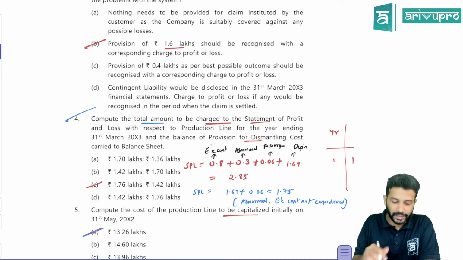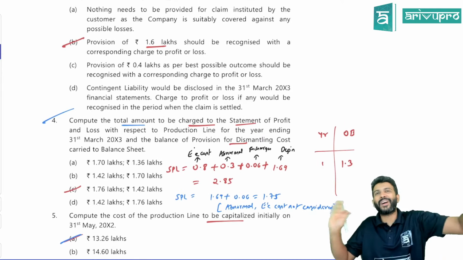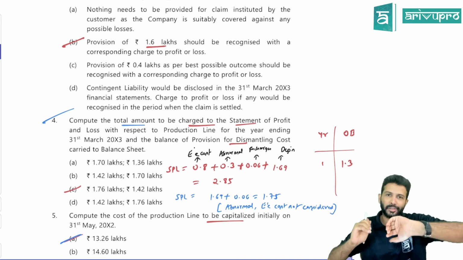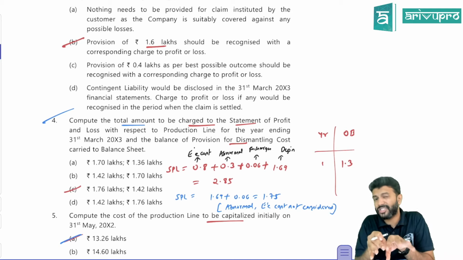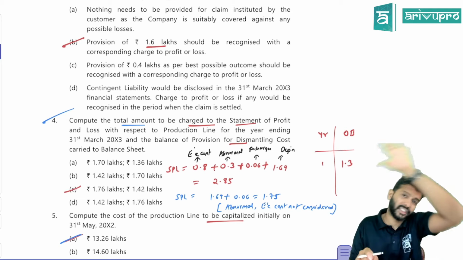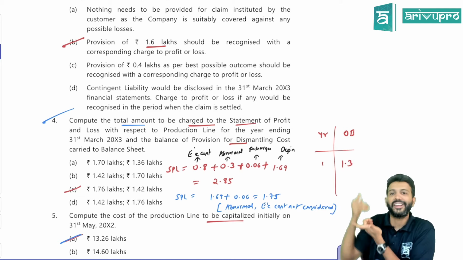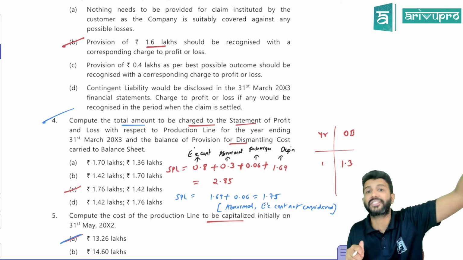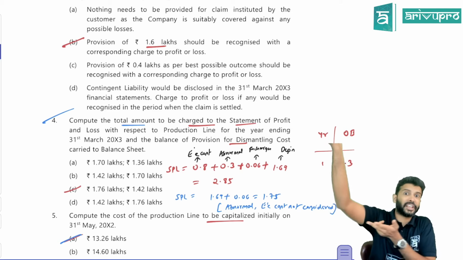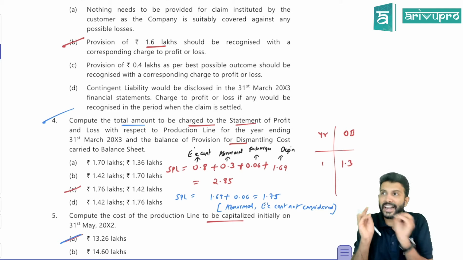Maybe MCQ 4 we can take up. Because here what happens, sir, in one case study, they will give you various paragraphs. So these sort of case studies will not be related to one standard. It will be a mixture of many standards. So the first para may be related to Ind AS 16, the next para may be related to Ind AS 37, the next para may be related to Ind AS 40. Like this, they will give you data on various standards.